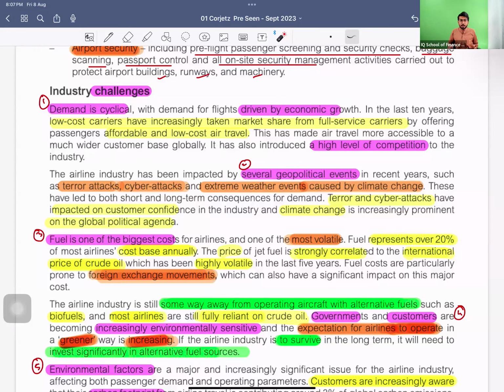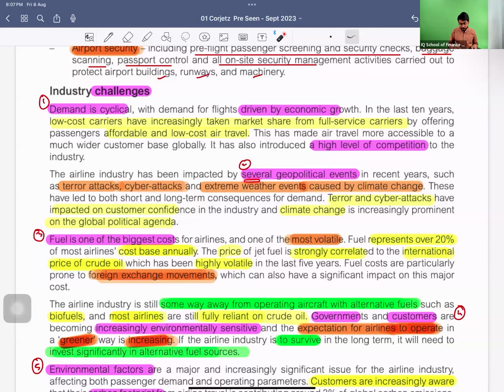And if the economy is not too good, not in a boom, still if you are offering low-cost services, you will have a competitive advantage over the other airlines. So this is all mentioned here. There is a high level of competition just because of this economic interference: if the economy is down, then the airlines will reduce their costs in order to compete with each other and increase their revenues.